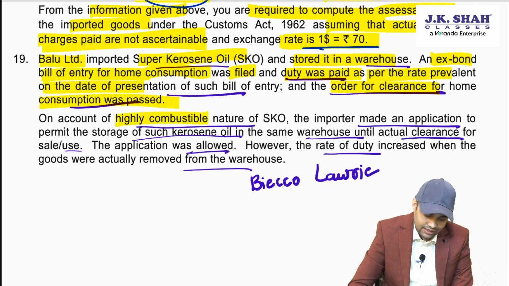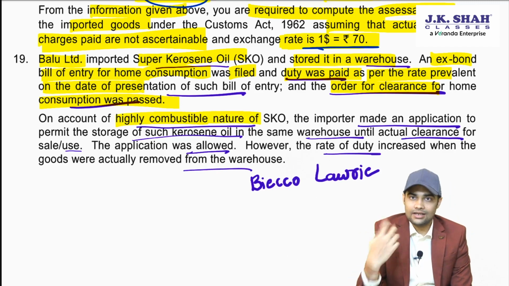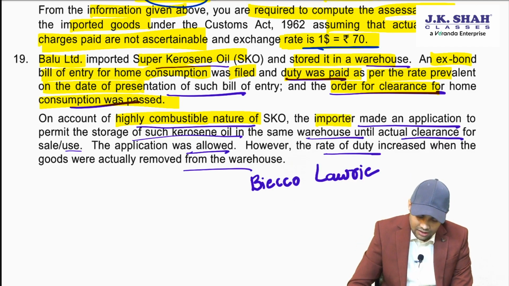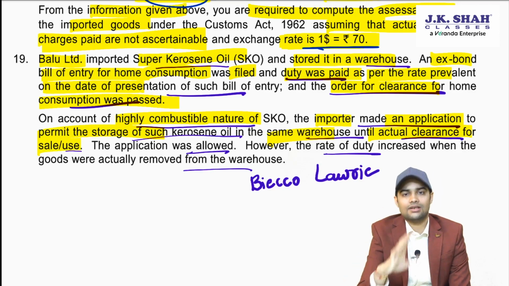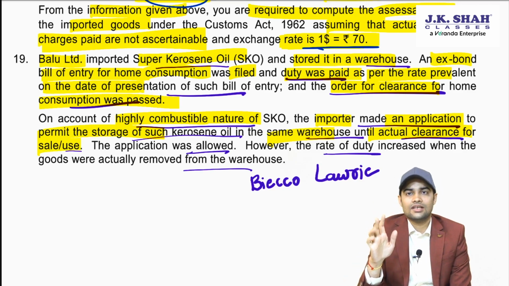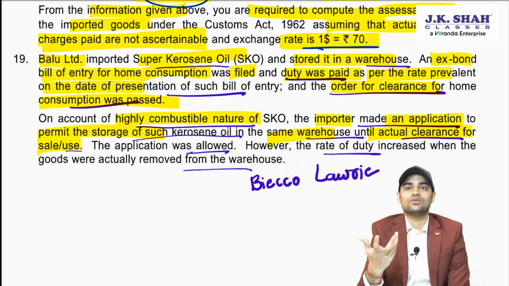On account of the highly combustible nature of SKO, it's dangerous. The importer made an application to permit storage of oil in the same warehouse until actual clearance for sale or use. For some time they requested, let me store it here. I have already paid the duty. These are duty paid goods. So I am asking for warehousing without warehousing.